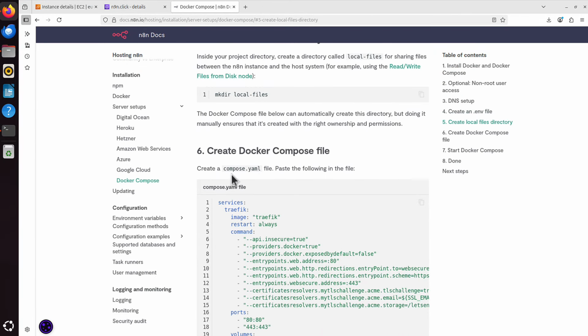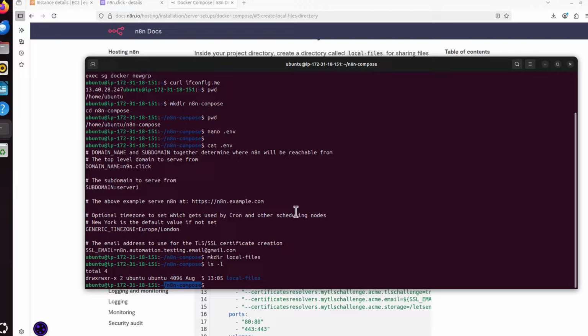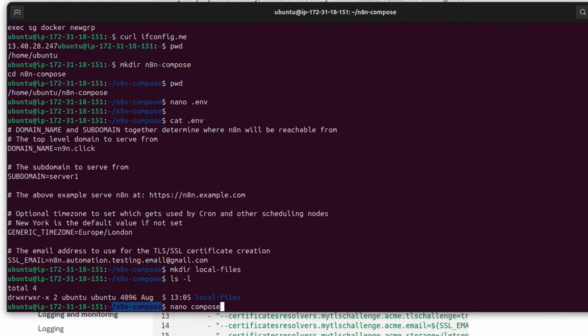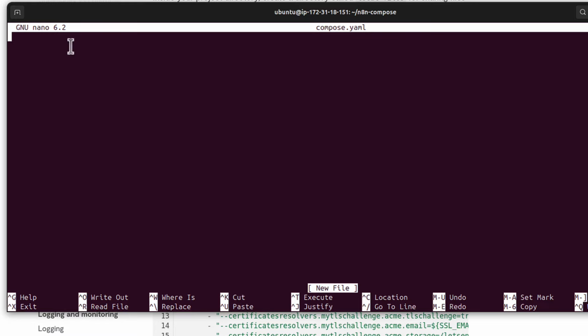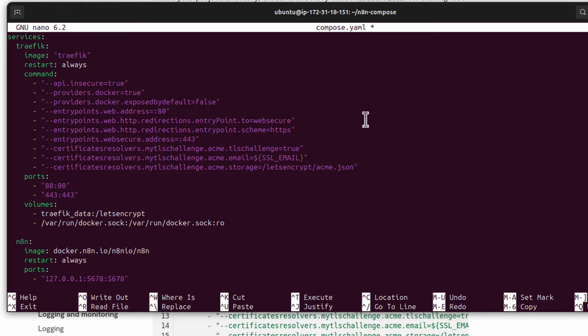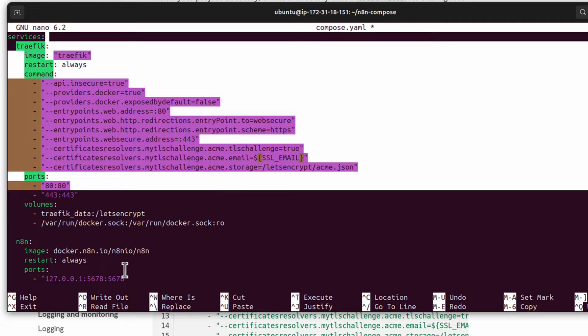It asks us to create compose.yaml file. Paste the following in the file. I copy everything again. I go back here. I say nano compose.yaml. This will create the file compose.yaml and I will be able to edit it. I press enter and I paste all the output again. And it's pretty long output, and what it does really, it installs and runs two Docker containers, Traefik and n8n,